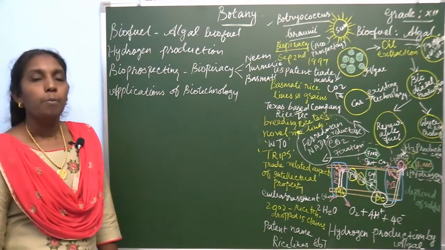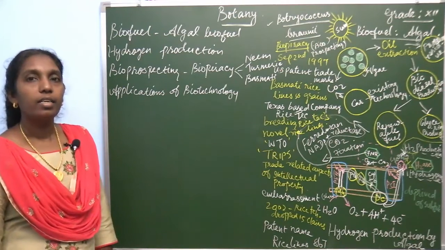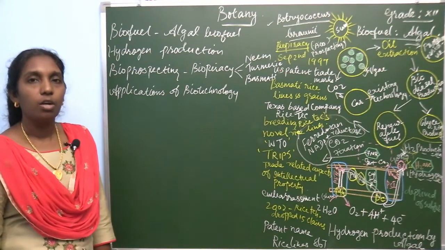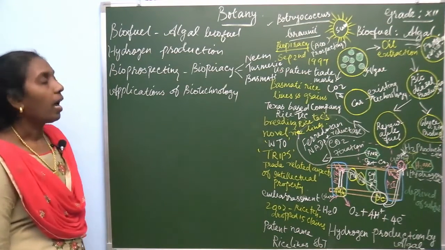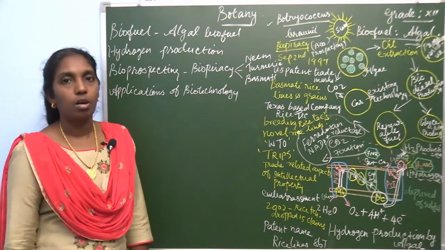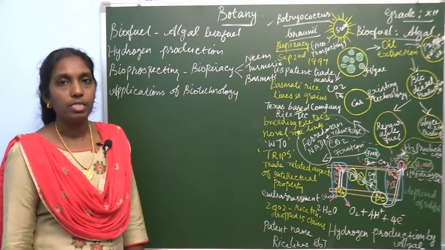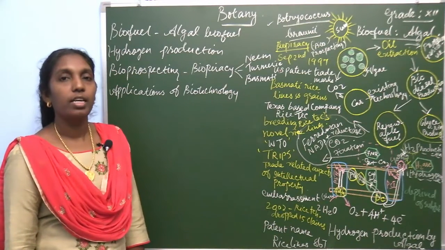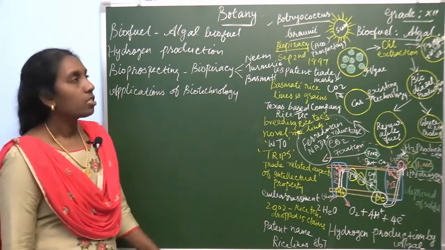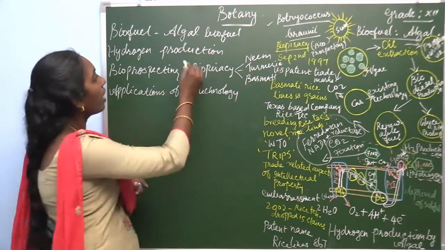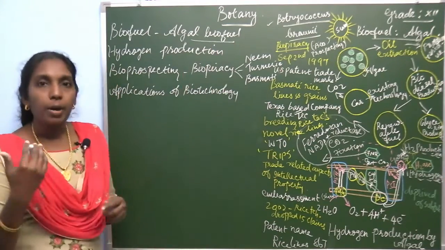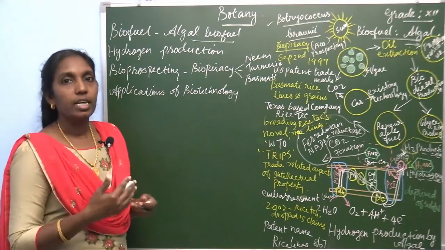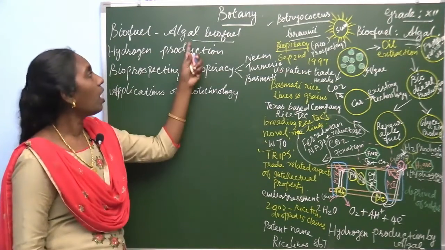Biofuel. Biofuel or algal biofuel or algal oil is the alternative source of biofuels like petroleum products, fossil biofuels or liquid fossil fuels. So, it is the alternative source. This algal biofuel, biological fuel, is obtained from alga.